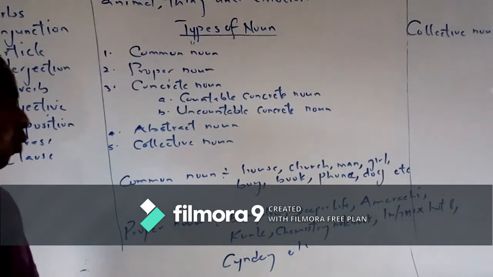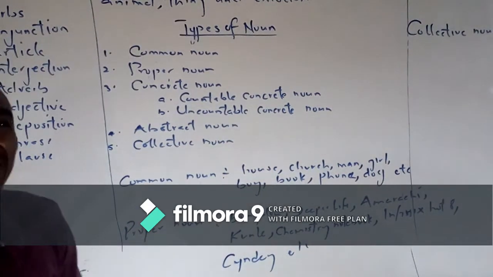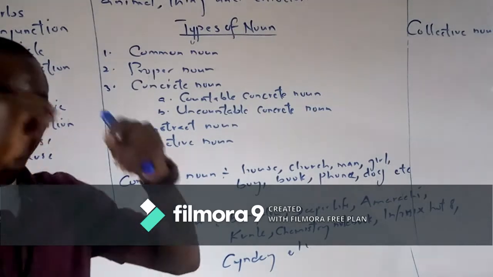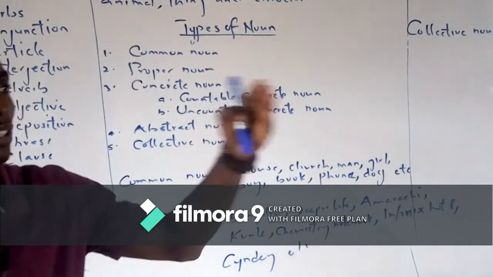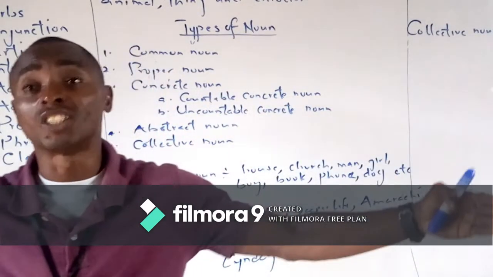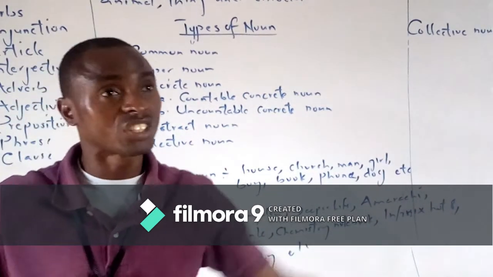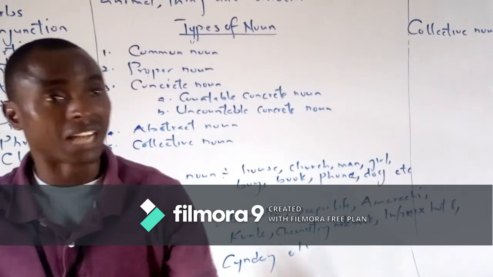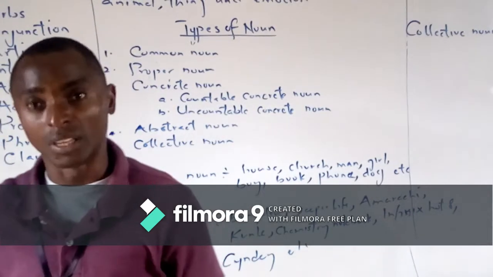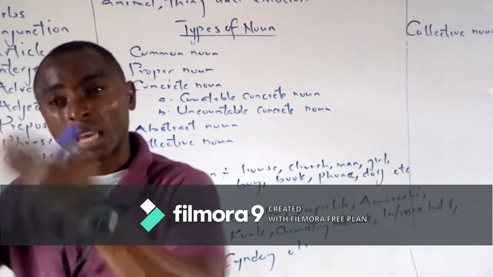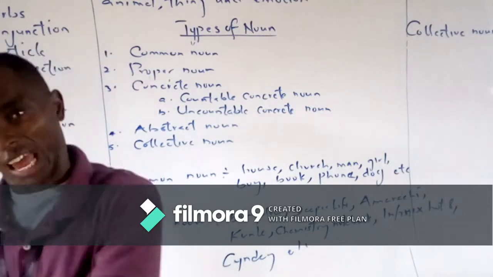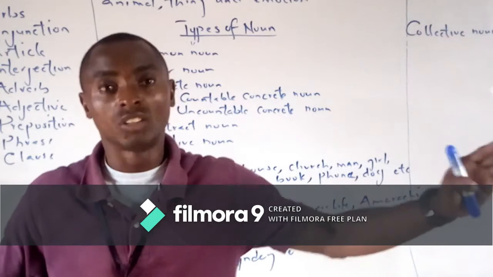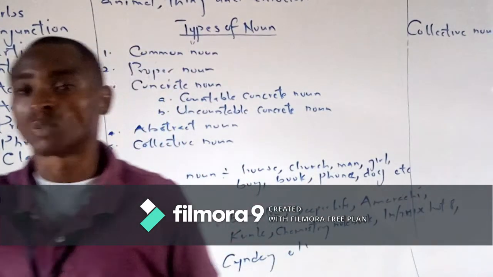We have proper noun. Proper noun is the specific name given to a noun. The specific name. We have 3 girls. How do we differentiate the 3 girls? One is called Cynthia, the other one is called Ada, and the other one is called Kelly. That name Kelly is the specific name given to that girl. The girl is the general name. Every one of them bears girl, but Kelly is the specific name.